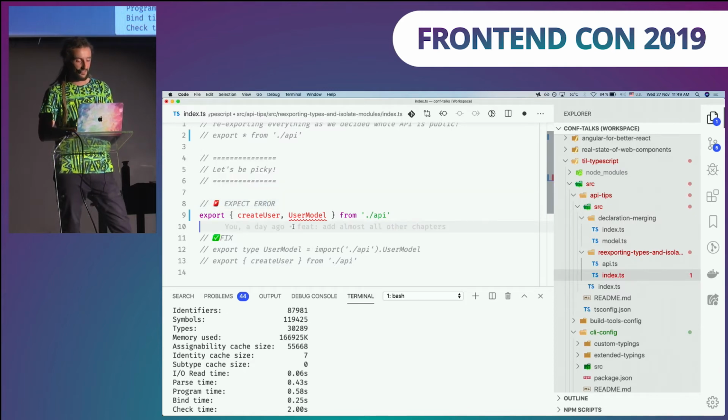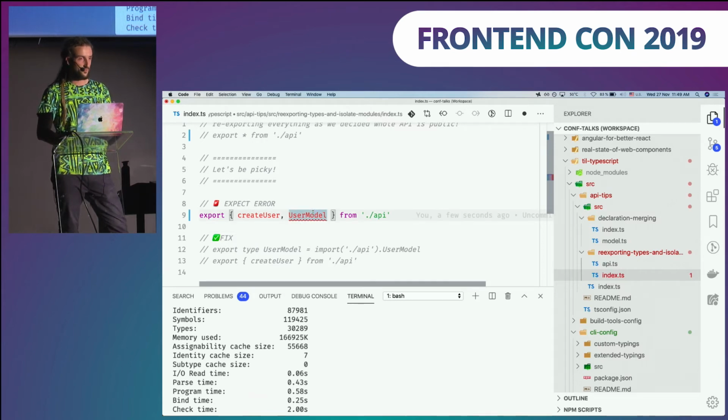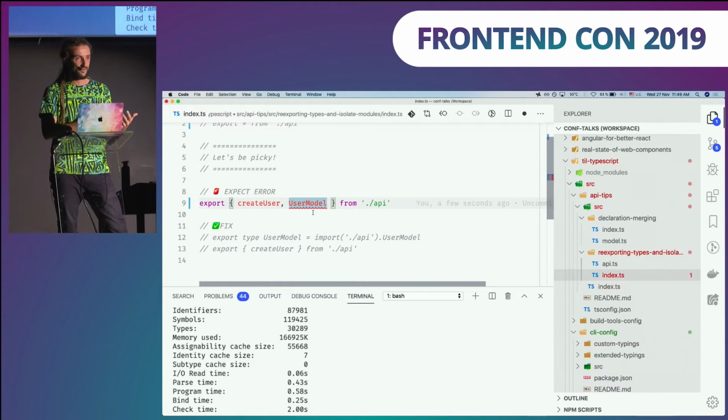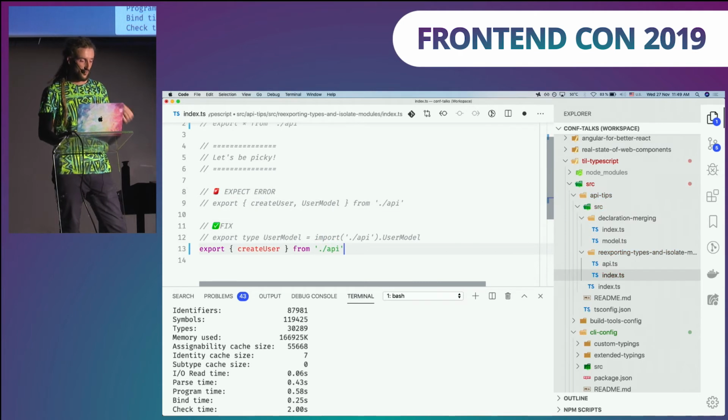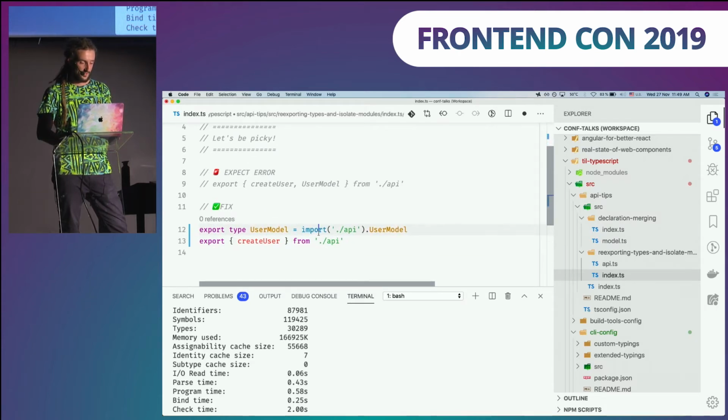Well, again, TypeScript is helping us here, because if you're using Babel, Babel will strip the inert types, and you will be shipping to your consumers some export with user model, but user model doesn't exist. So if somebody would import that, they will get runtime errors. So this is very dangerous. So how to mitigate this? Well, if you want to pick some particular APIs, just export the runtime information, and you can use type alias with dynamic imports. This is this import, and I will import user module from API module, and I will basically just redeclare that value and export it. Now, when Babel will process this file, this will be removed, so this is a correct module.